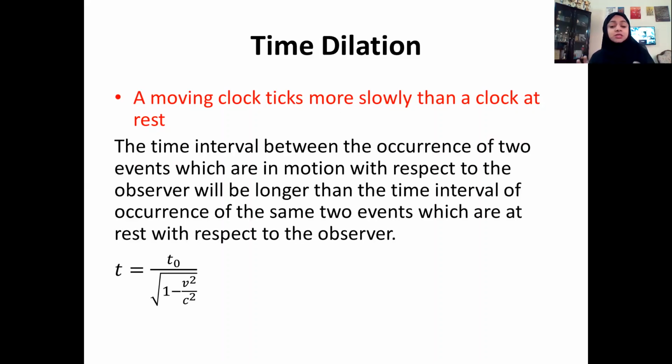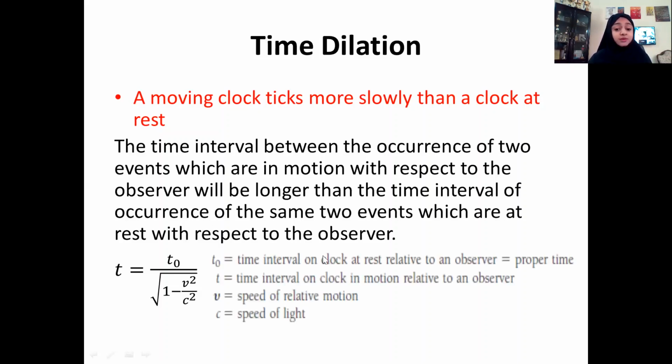So if we are standing on ground and observing 2 events, the time interval between those two events is measured as, suppose, T0. T0 is the time interval on a clock at rest relative to the observer, which is also called the proper time. So if we are looking at the events which are taking place on ground, and we measure their time as T0.